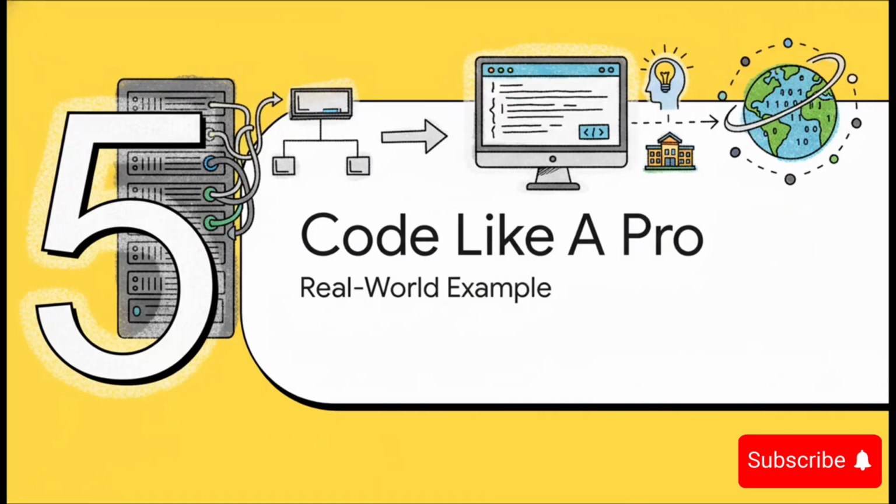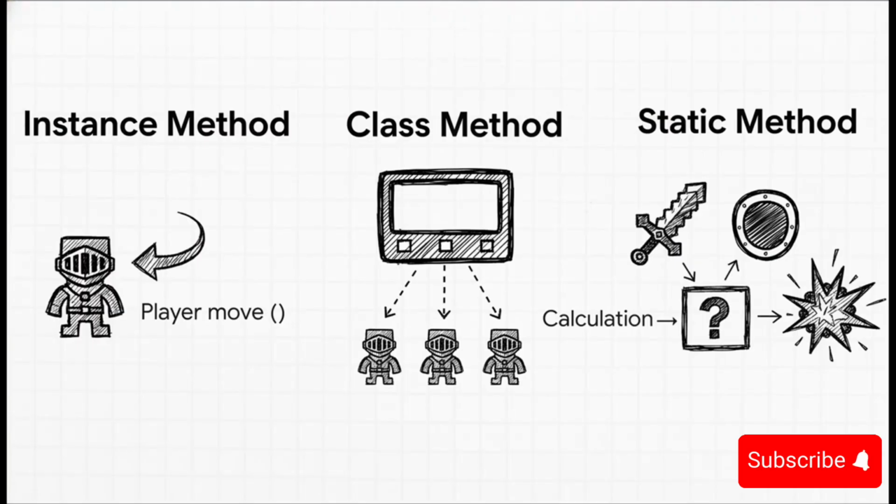Simple as that. Okay, let's take this out of the classroom for a second. Let's see how our whole student-school-utility model translates into a real-world coding scenario that you might actually encounter. So let's trade our school for a video game. A single player's unique action, like their move command. That needs that player's specific location and stats, so that's an instance method. What about a counter for the total players currently online? That's shared by the entire game, right? Classic class method. And a generic function to calculate damage based on a weapon and armor type that doesn't care about a specific player? That is a perfect utility for a static method.